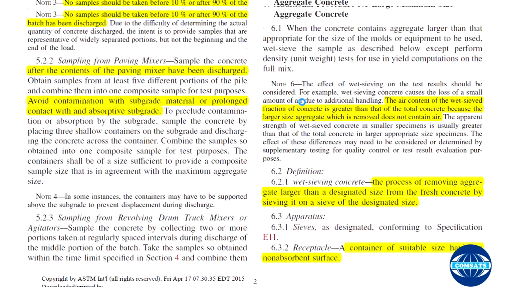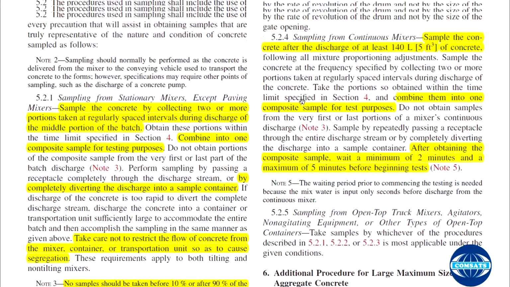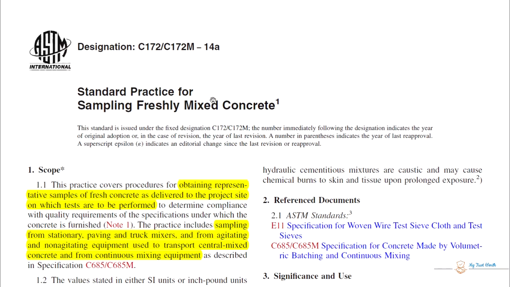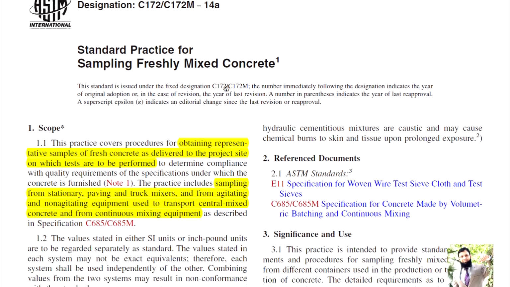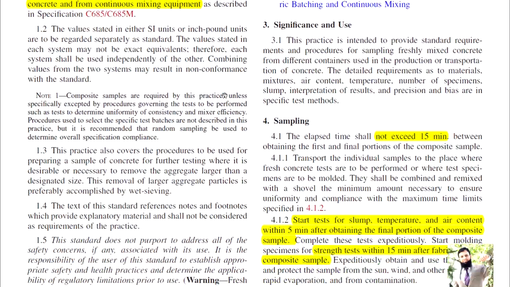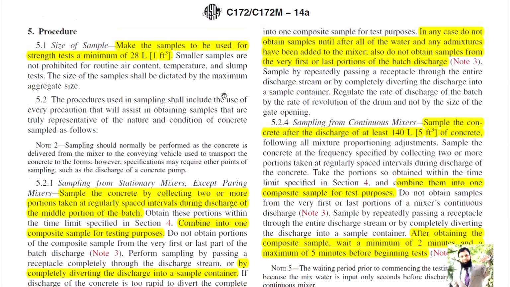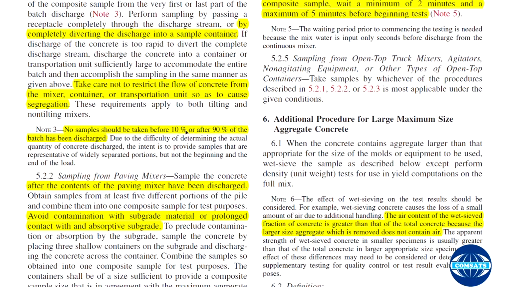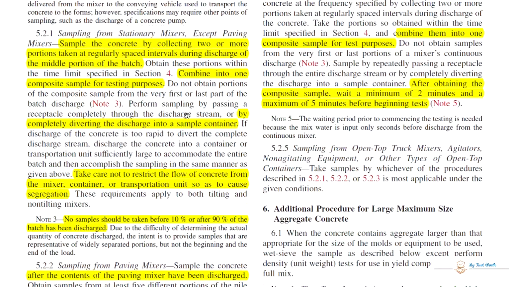So this is all about sampling, how you are going to take a sample. There are a few basic protocols: you should first look into the category of the equipment, whether it is a stationary or continuous mixer, or a paving mixer. So you should adopt the same protocol as described in that category. Furthermore, mostly we are using a stationary mixer.